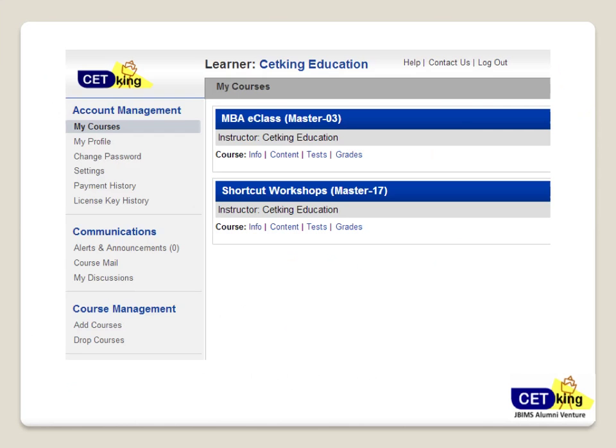Right. The moment you log in, you will see 2 things. One is MBA class basics and shortcut workshops. For example, I've joined maths, but I'm very good in equations. Then I don't need to see equation basics. I can directly jump onto the equation workshops. But some areas like permutation, combination, probability, inequalities, functions, graph, geometry, I'm not that good at. So I'll start with the basics and then go to the advanced level. This is the first page you will see once you log in. You can change your password and everything here. So now we'll go to the second part, deep down, content.